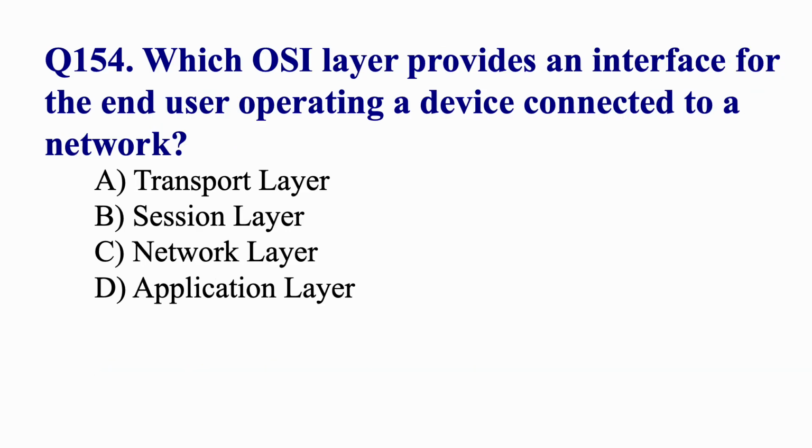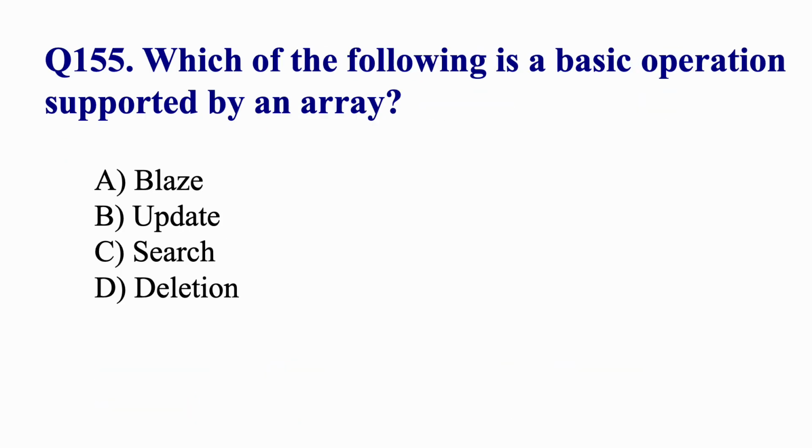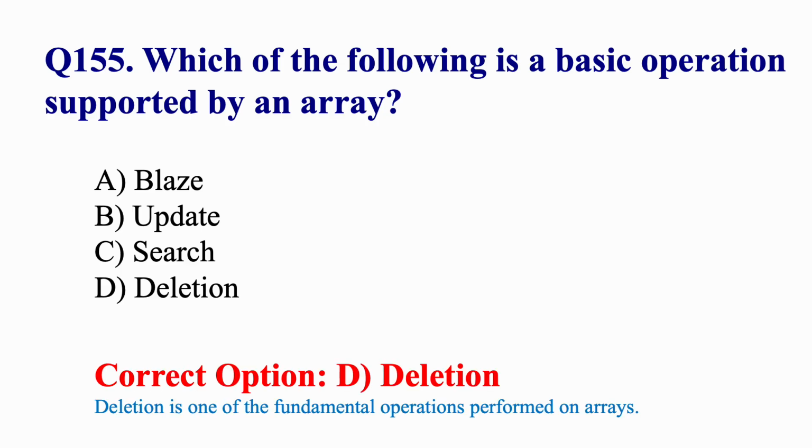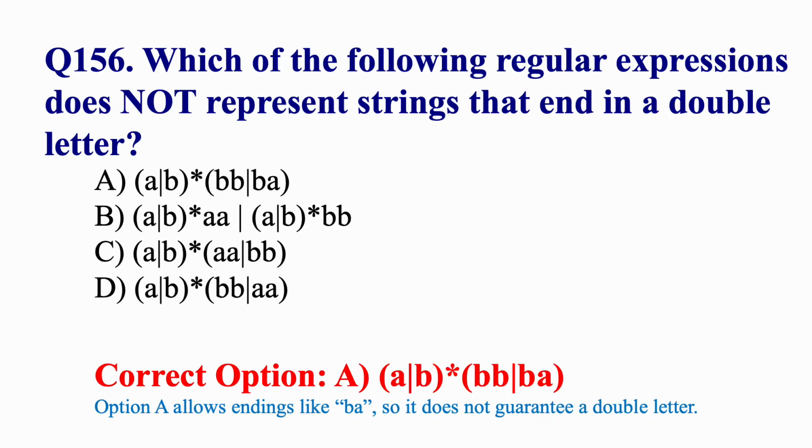AVL tree. Which OSI layer provides an interface for the end user operating a device connected to a network? Application layer. Which of the following is a basic operation supported by an array? Deletion. Which of the following regular expressions does not represent strings that end in a double letter? A|B*BB|BA.